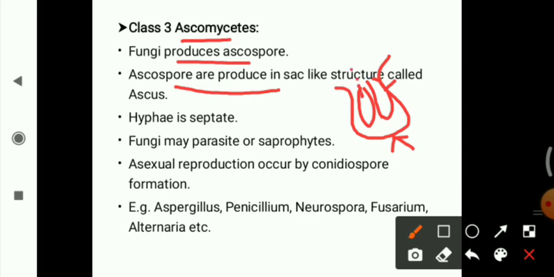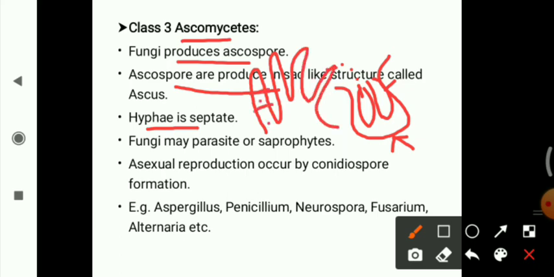When they are released, they will produce these spores out, and their hyphae is septate and branched. In the class Ascomycetes, the fungal hyphae is septate like this, and they are branched. Septate means septa is present.